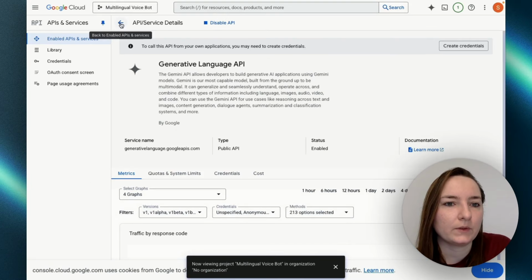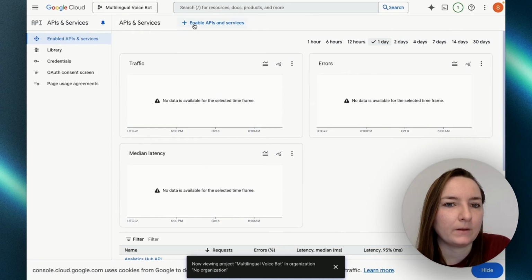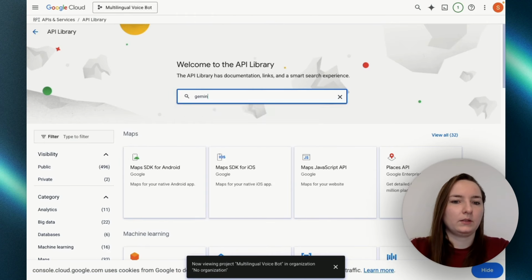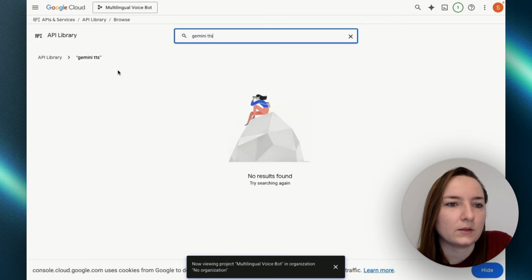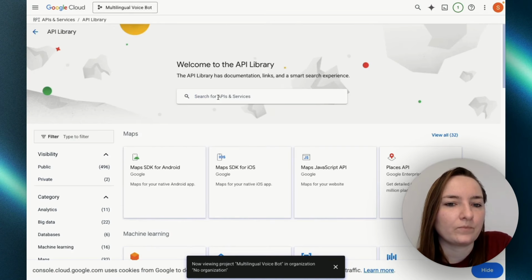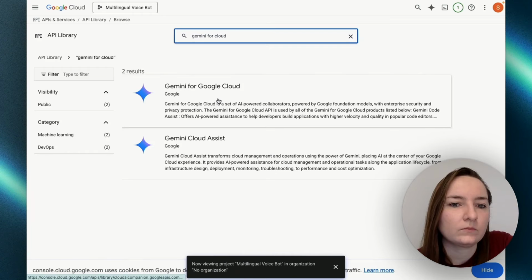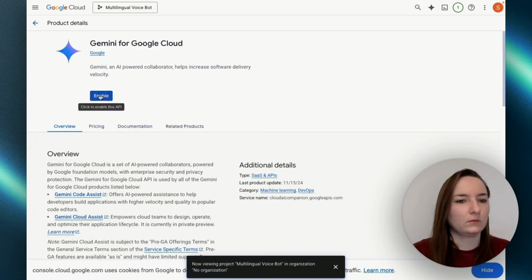So it's enabled. Let's go back and click enable services again, and let's see if there's something called Gemini TTS. No. I think we also need Gemini for cloud. Exactly, this one.